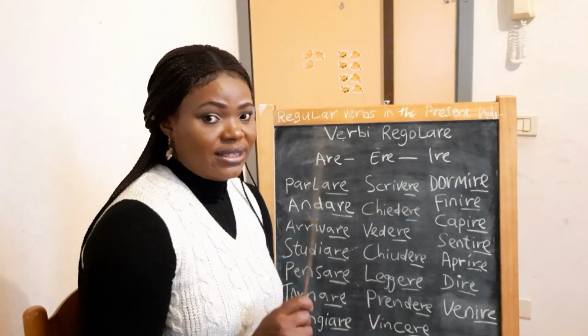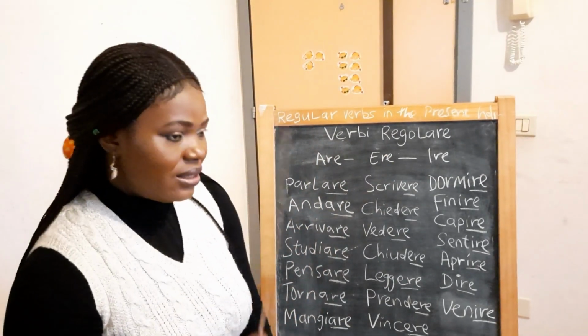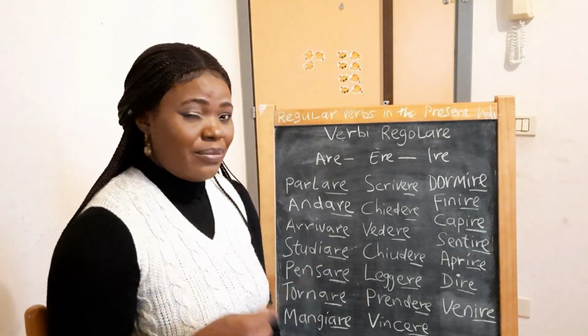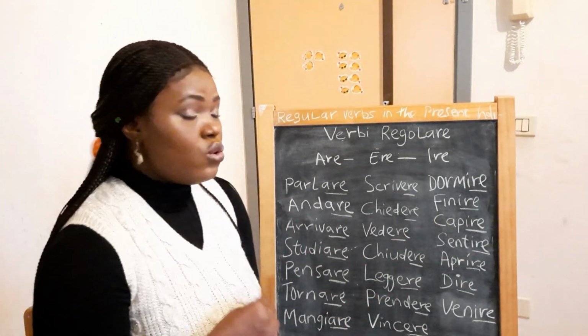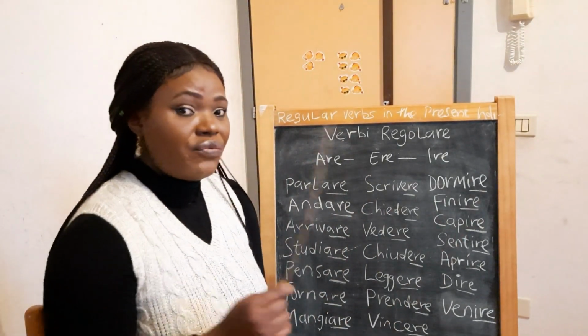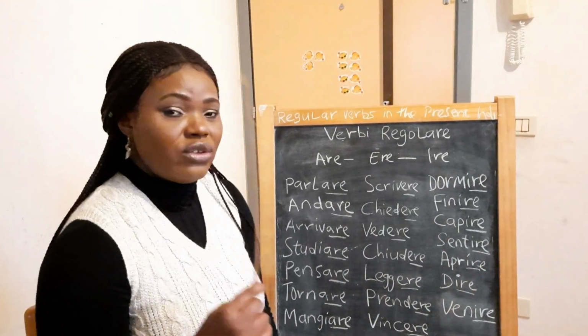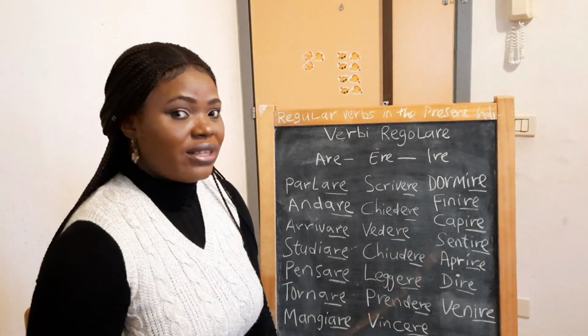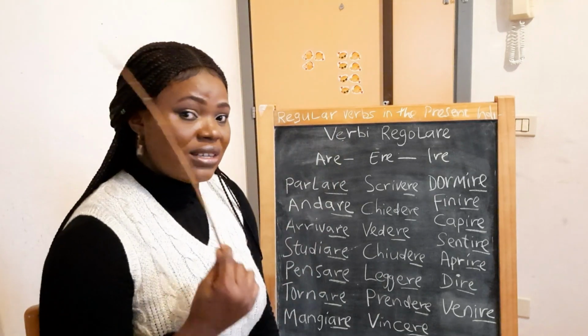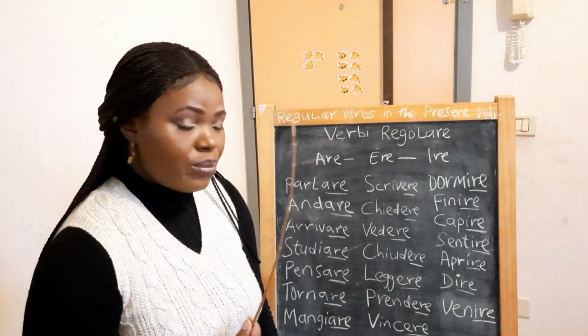But when you listen to this lesson and you repeat it, rehearsing it, you will know the difference between first person singular, second person singular, third person singular. So that when you are saying anything, you know the correct verb to use for that particular statement you are trying to make.